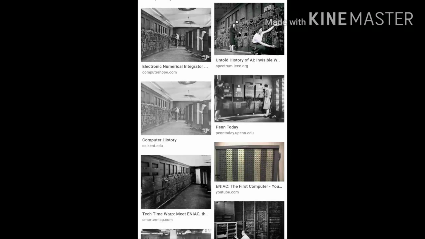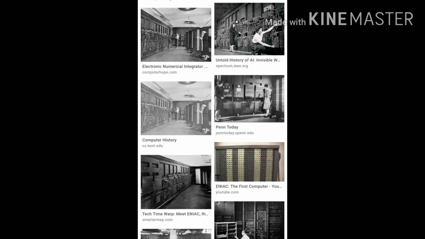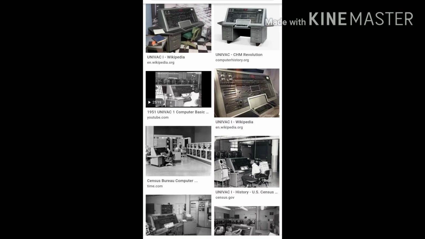Next comes ENIAC. The full form is Electronic Numerical Integrator and Computer, and it is the first general purpose electronic digital computer. Next, we have UNIVAC, whose full form is Universal Automatic Computer. It was faster than Mark I and ENIAC. UNIVAC was the first computer to handle both numeric and text data also. It is the first successful commercial computer.